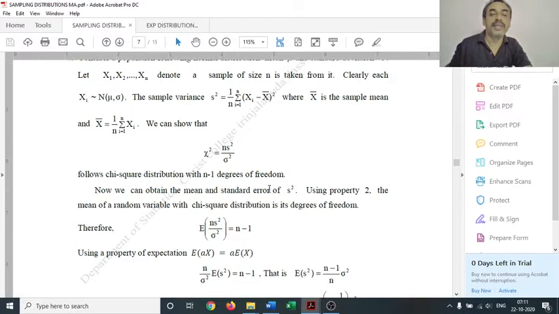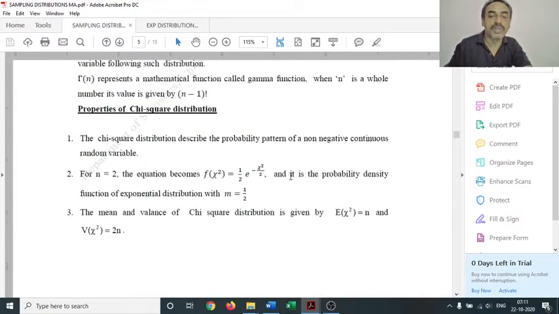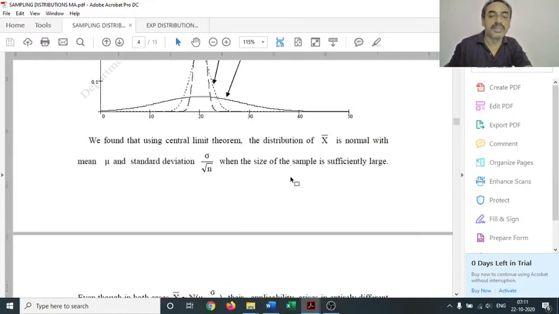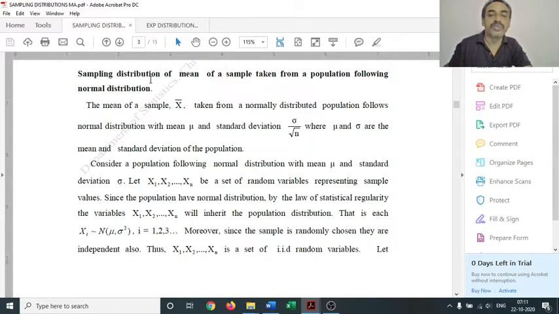Earlier we found that the mean of a sample drawn from a normally distributed population has sampling distribution N(mu, sigma by root n). That is the first sampling distribution considered in this section: the sampling distribution of the mean of a sample taken from a population following normal distribution.